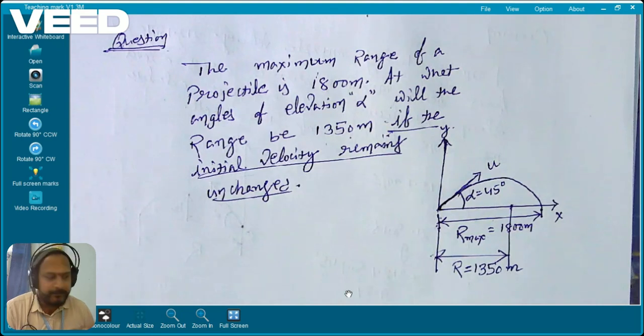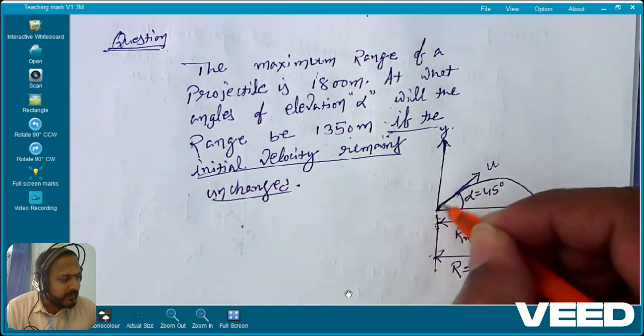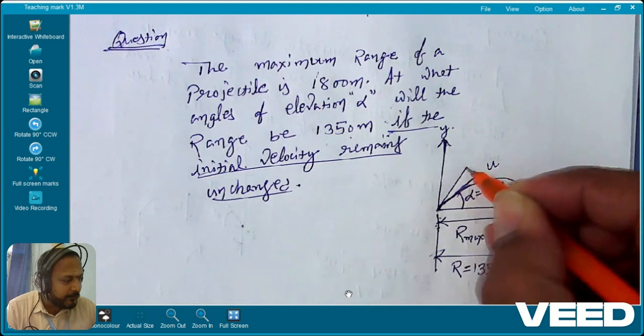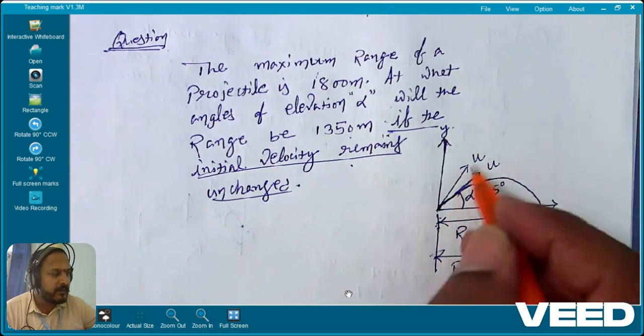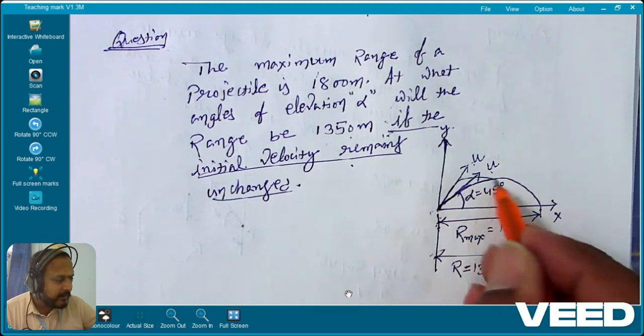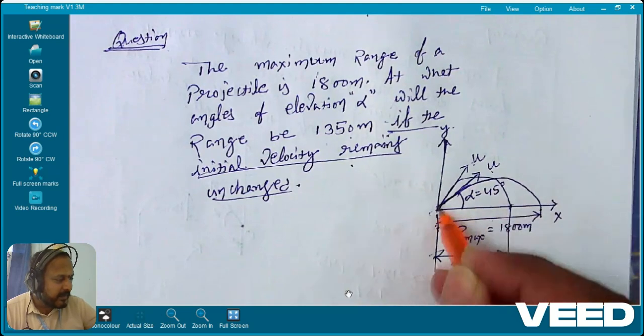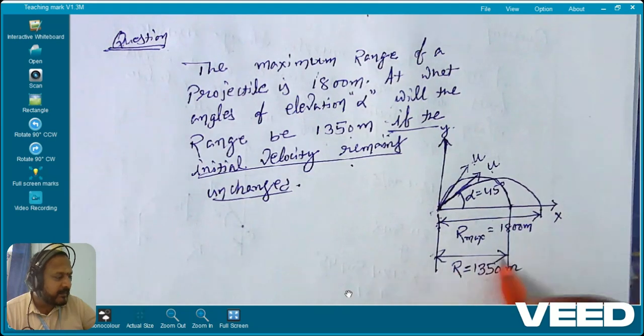Is this clear? Now, if the velocity is remaining unchanged, you see here the velocity is not changing. Again when you are firing this particular projectile, it is coming and falling here where the range is 1350.